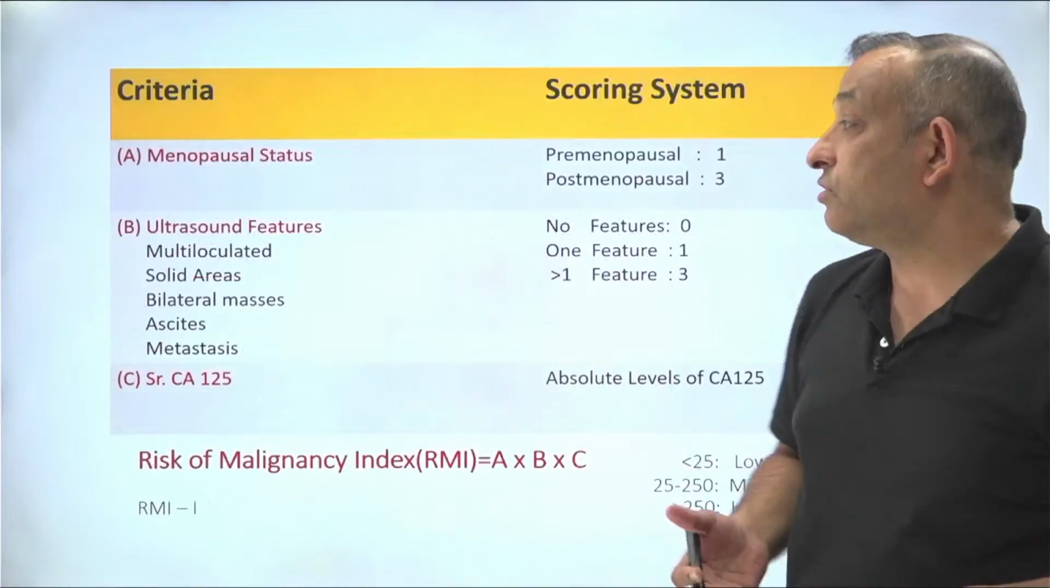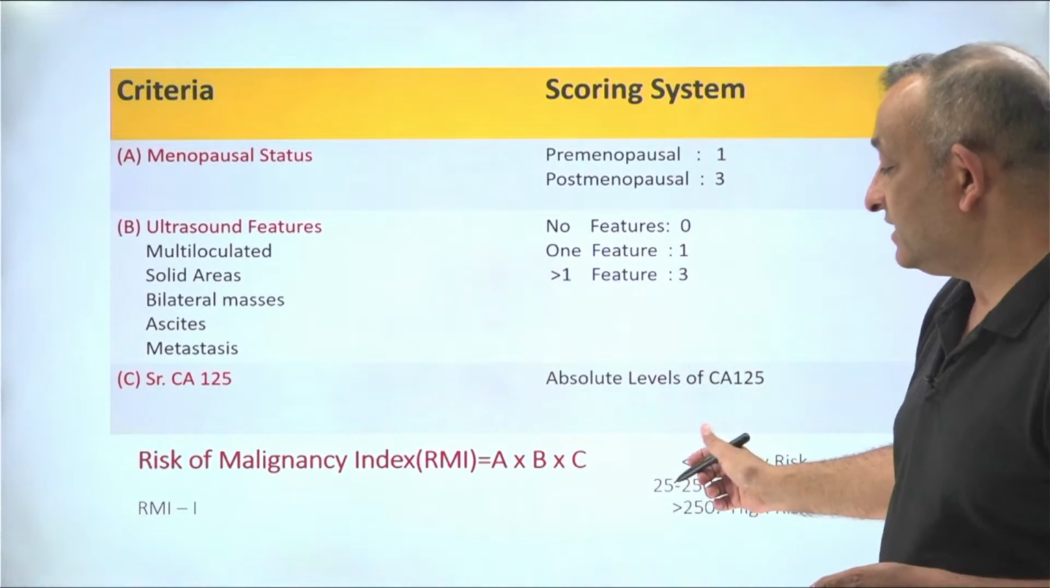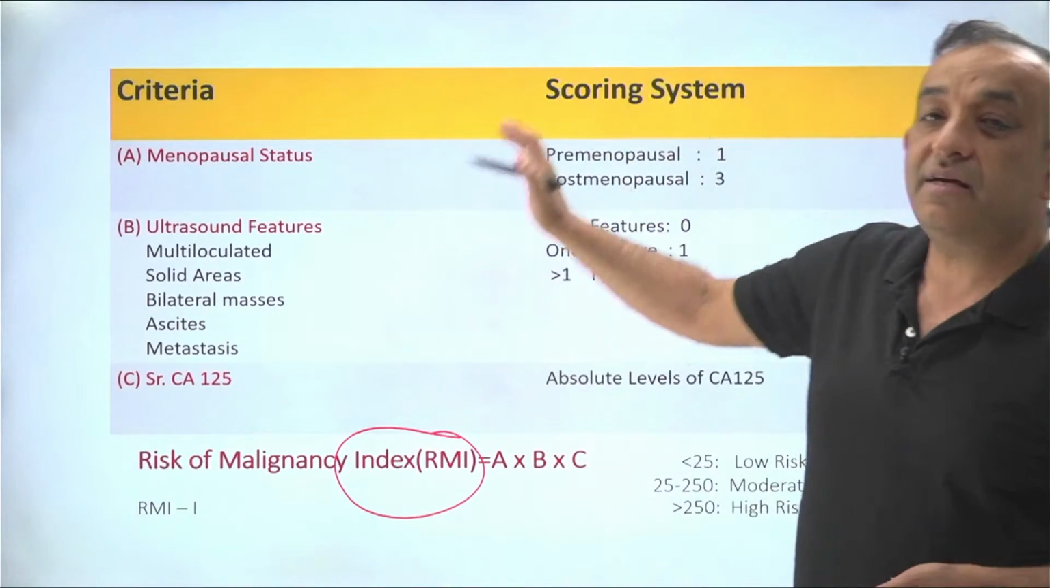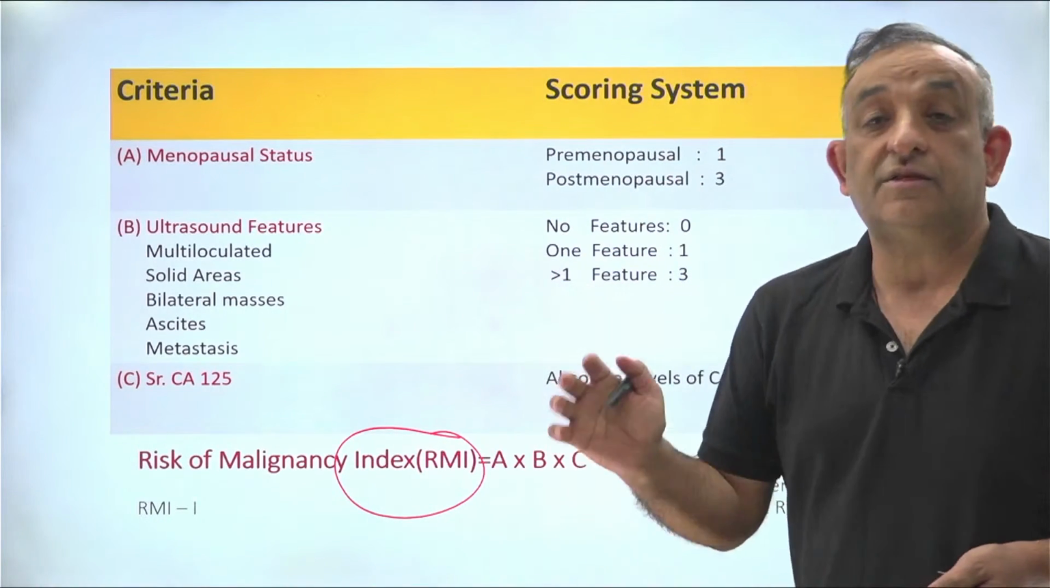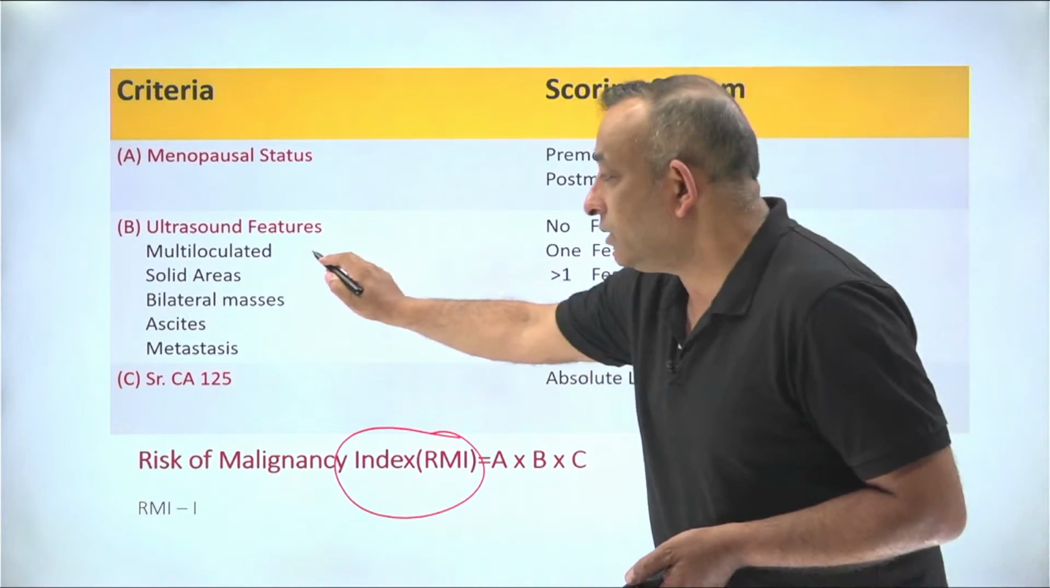So we have this risk of malignancy index, all right. There are many types of risk of malignancy indexes, and the original one I'm showing you here has some ultrasound features which will tell you that this patient is likely having a malignancy. Ultrasound features are like, it's a multiloculated tumor.